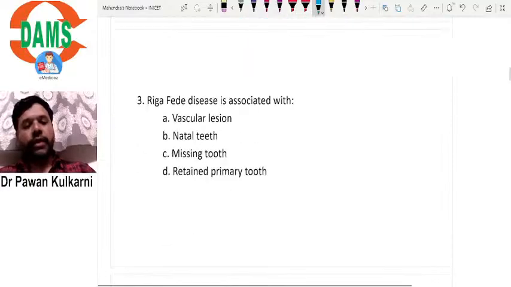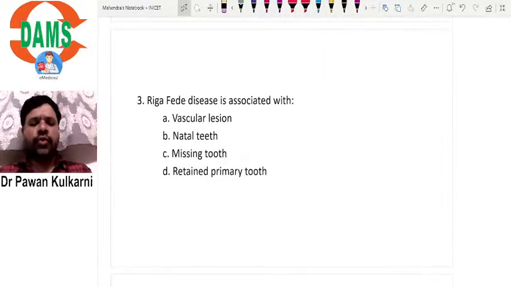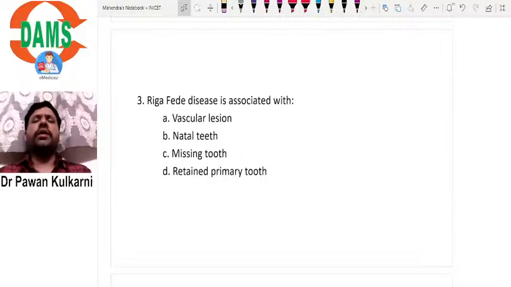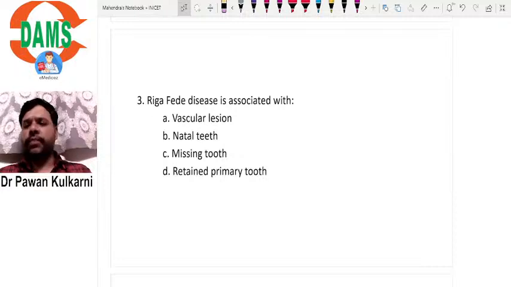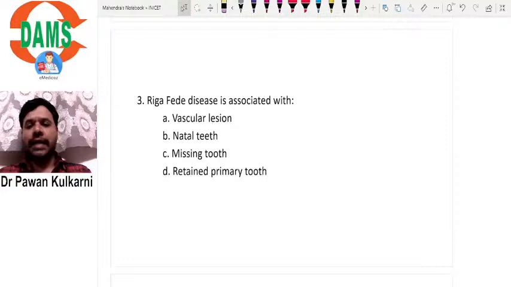Okay, Riga-Fede disease is associated with. This is again a simple, straightforward question. Let me clarify one thing: all the MCQs have been discussed during our session classes. Riga-Fede disease is associated with vascular lesion, natal teeth, missing tooth, or retained primary tooth. Okay, what is Riga-Fede disease? Let me first show you an image.